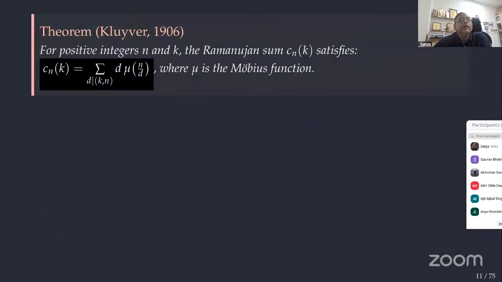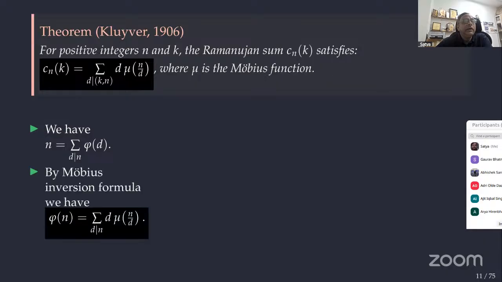Okay. So now we are going to prove that result, that Ramanujan sums are integers. In fact, we'll prove a better result. Cn of k, the Ramanujan sum, is equal to the summation over d dividing gcd of k comma n of d times mu of n by d, where mu is the Mobius function. We also have that n is equal to the sum over d dividing n of phi of d. By the Mobius inversion formula, we have this.